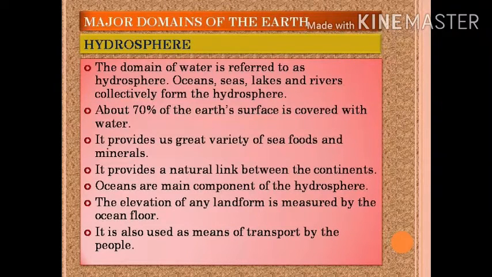Now we have hydrosphere. So the domain of water is referred to as the hydrosphere. Whatever water bodies we have, that collectively form the hydrosphere, like ocean, seas, lakes and rivers. They collectively form the hydrosphere. We already know about 70% of the Earth's surface is covered with water, and it provides us great variety of seafoods and minerals. It provides a natural link between the continents.